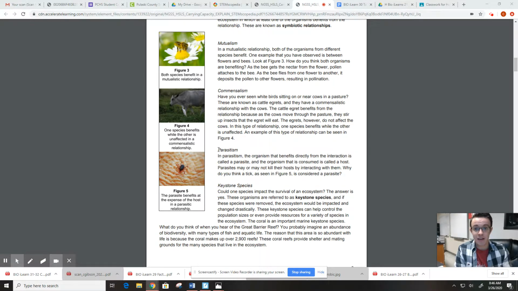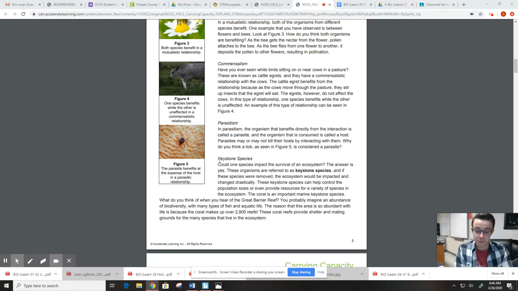That's like a tick burrowing into your skin to feed on your blood, or a tapeworm, or you could think of a number of different parasites. Usually the host doesn't die. It's possible that they could, but usually the host doesn't die. It's just harmed in some way, whereas the parasite would be helped. So that's that relationship there.